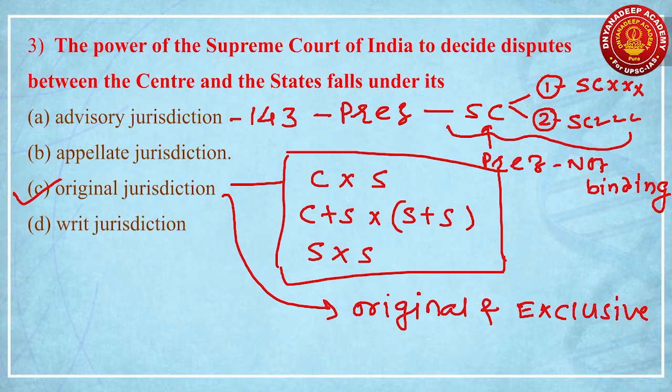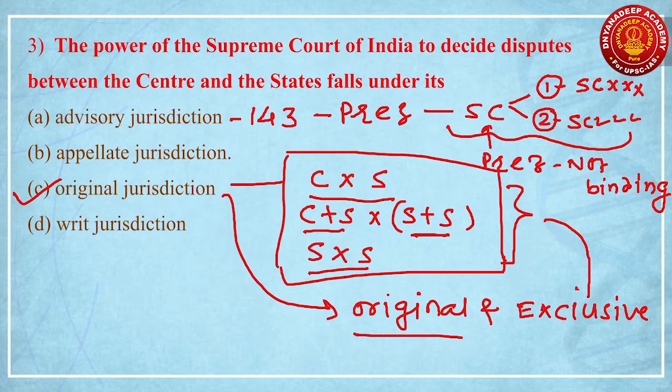What does this mean? In which matters? On a conflict between the center and a state, on a conflict between the center and states on one side and a few states on the other side, and on conflict between state and state, only the Supreme Court has the right to give judgment. This is the reason why the original jurisdiction of the Supreme Court is original and it is the exclusive right of the Supreme Court to give the judgment. And finally, the writ jurisdiction of the Supreme Court comes under Article 32 of the Indian Constitution. This is very, very important. Writ jurisdiction of the Supreme Court comes under Article 32 of the Indian Constitution, right? So this is a very clear-cut question.